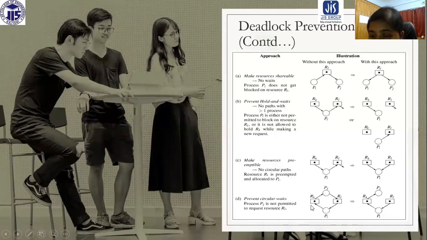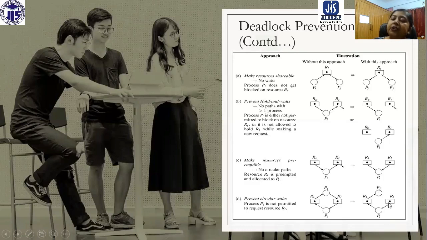PI is waiting for RK, and already RL is allocated to PI, and PJ is waiting for RL, and already RK is allocated to PJ. Now if we can restrict any one of these processes, say PJ, so that PJ cannot request these resources, then we can actually remove this arrow. And if we can remove this arrow, then you can see we can break the circle.